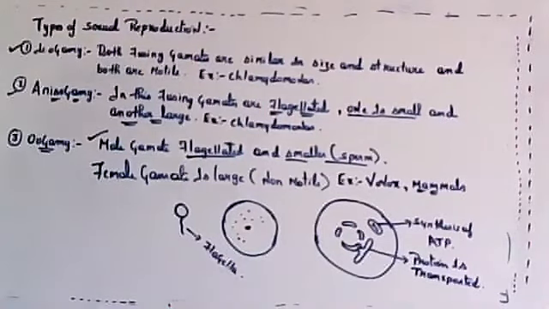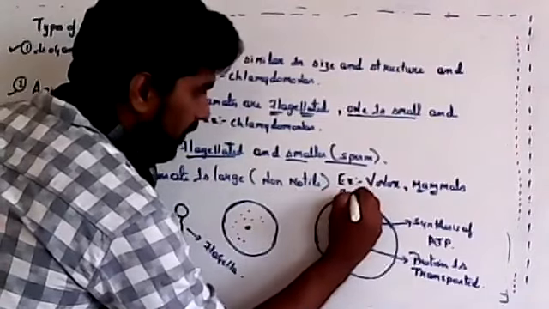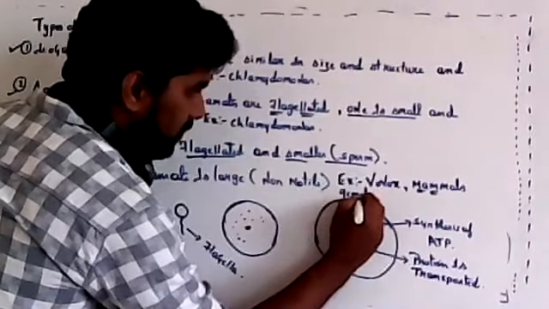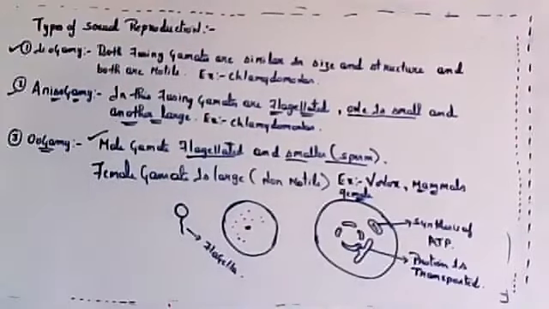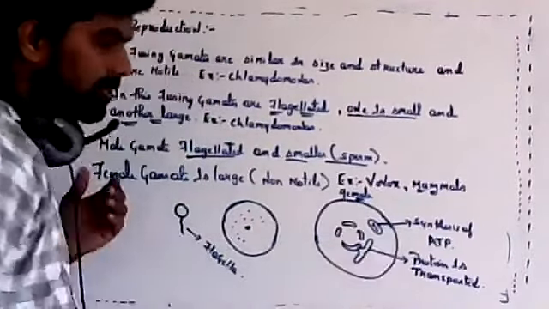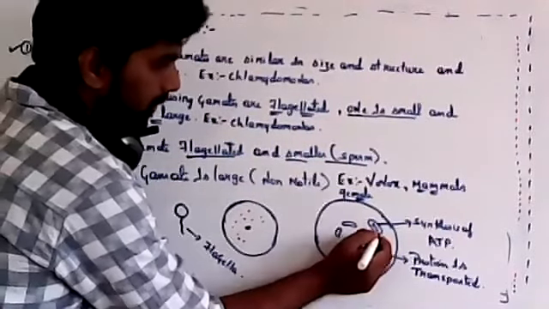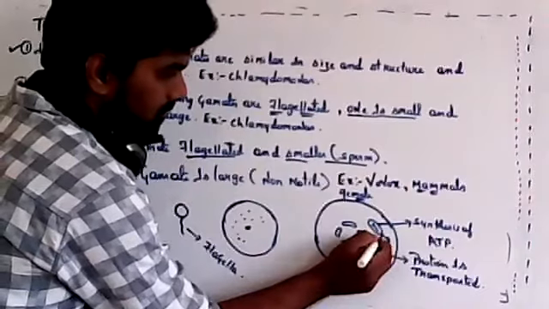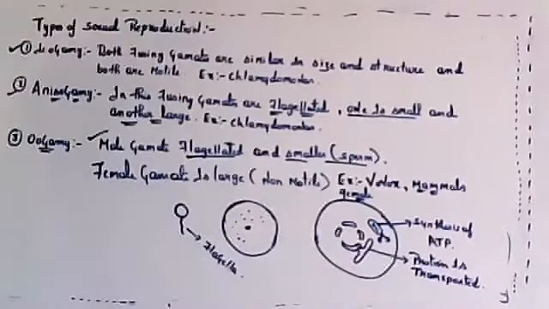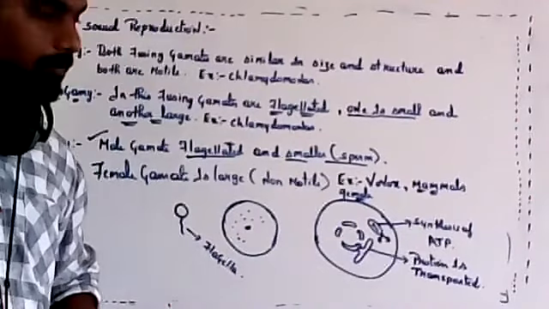So what the female gamete does is supply all the cytoplasmic content, the ER and mitochondria. Mitochondria also divide, so there are many mitochondria inside the cell, 1000 to more than 1000, sometimes up to 5000.